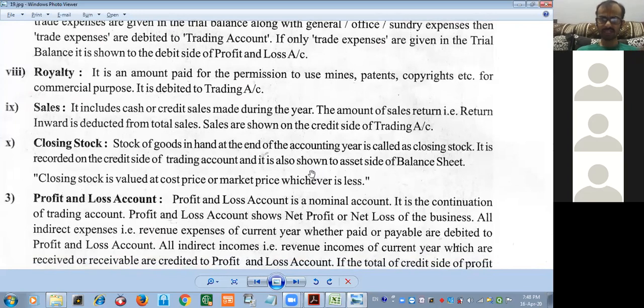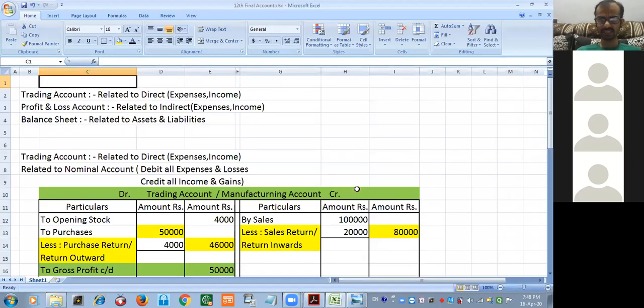We are following the accurate system of accounting. Also, when I explain the adjustments, I will explain this point again. But for the time being, just remember: cost price or market price, whichever is lower, that will be recorded in the balance sheet asset side. Everyone clear till here?